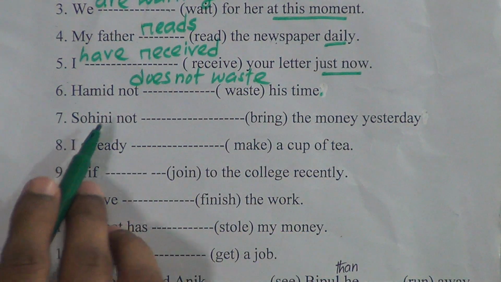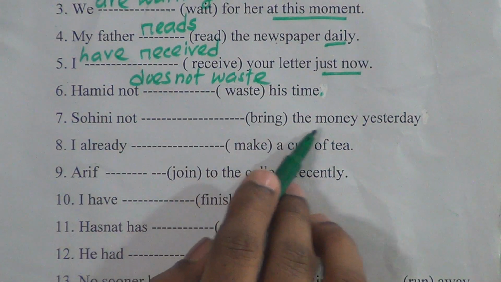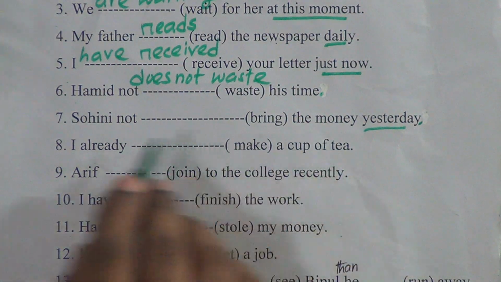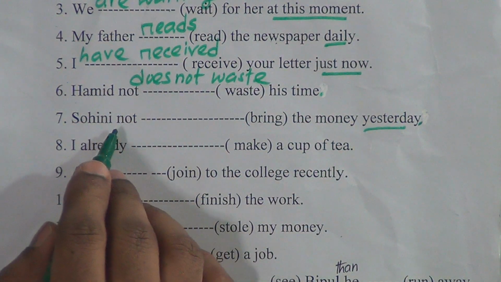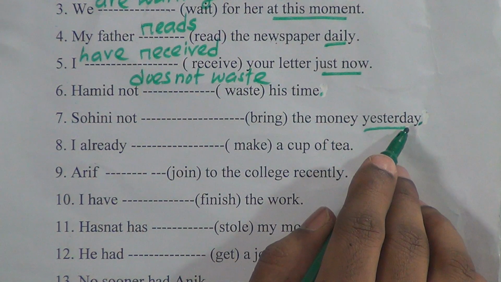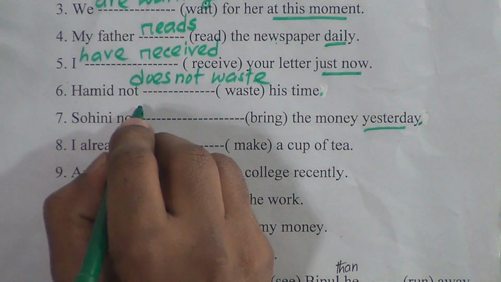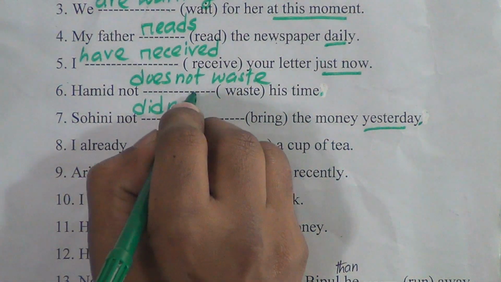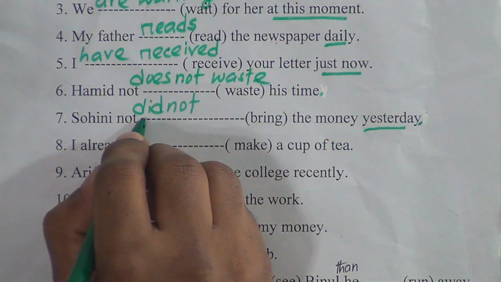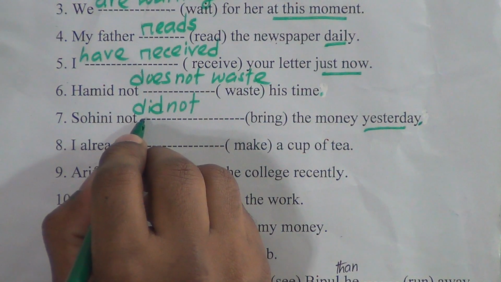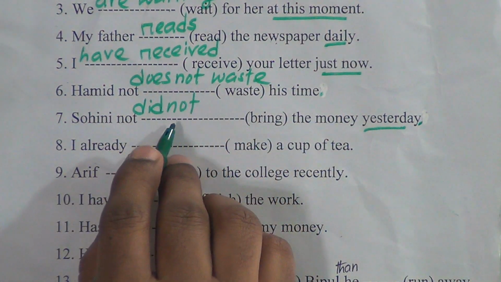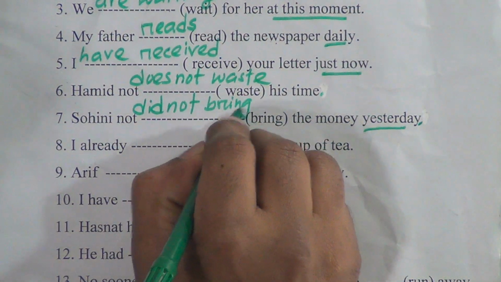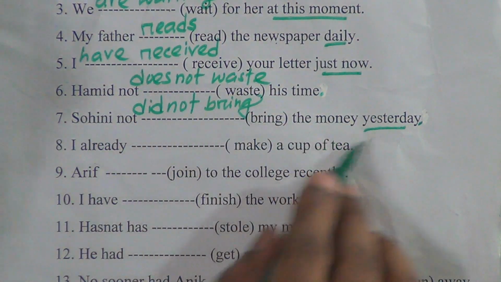Number 7, he did not (bring) the money yesterday. So yesterday is past indefinite tense, so you have to make this sentence negative, and you have to make this sentence also past indefinite tense. So in past indefinite tense we put did, and not is given. When you put bring after did, we always have to put the present form of the verb. So he did not bring the money yesterday.